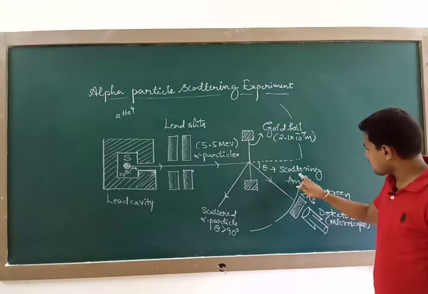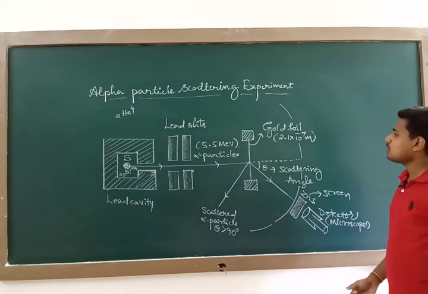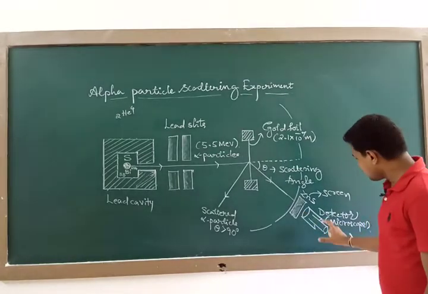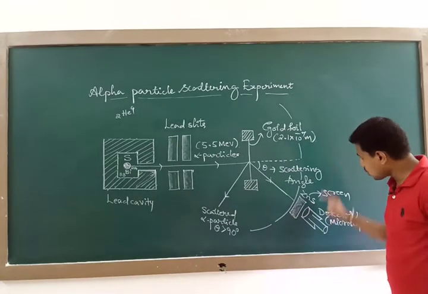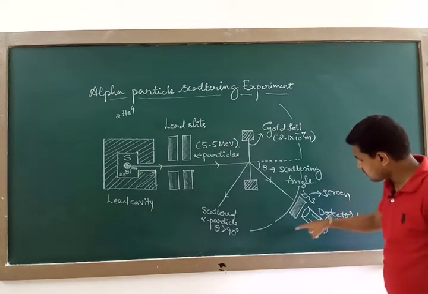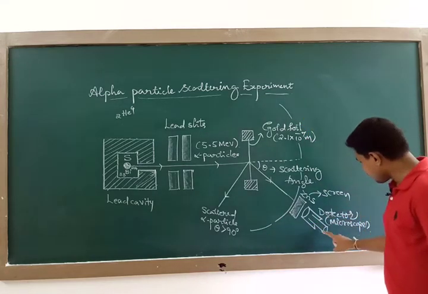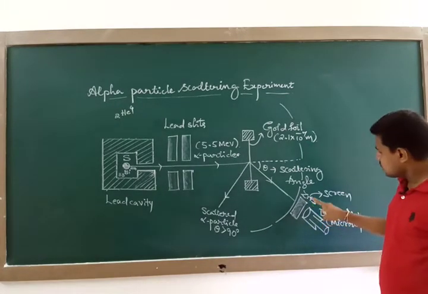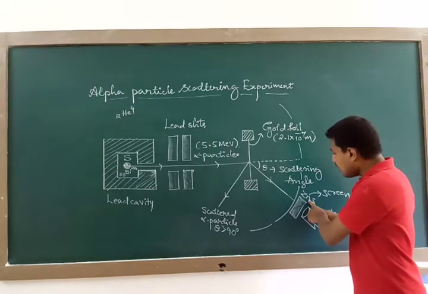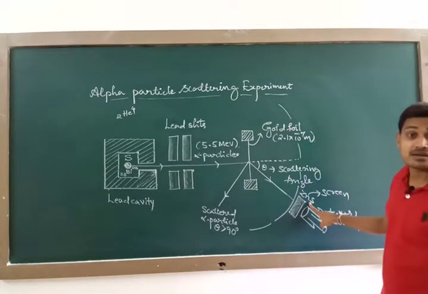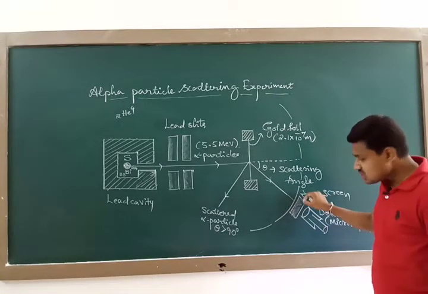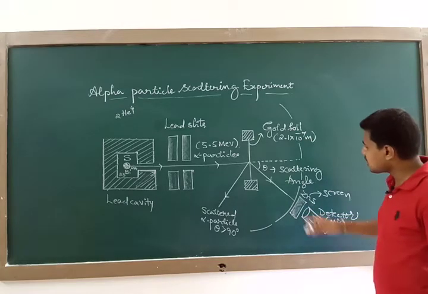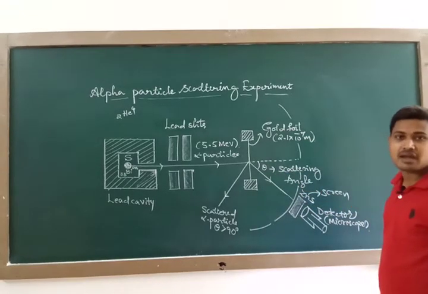So here theta is called the scattering angle. And remember, in the path of the scattered alpha particle there will be a detector, and this is a rotatable detector, so we can rotate it in all directions. Such a rotatable detector is provided with a zinc sulfide screen. What is the use of the zinc sulfide screen? This zinc sulfide screen will produce bright flashes from the scattered alpha particles. If it produces bright flashes, then it is much easier to count the number of scattered alpha particles corresponding to a particular scattering angle theta.